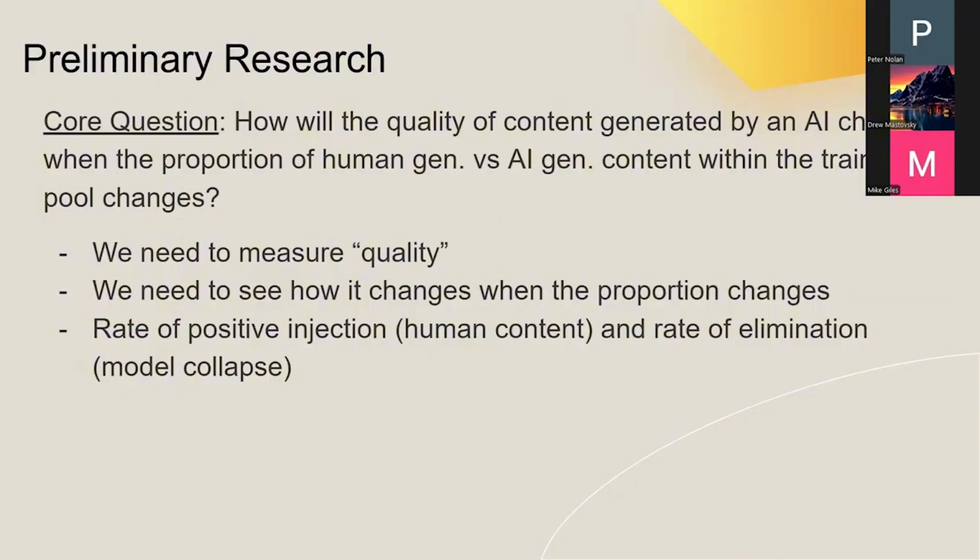To answer that, we first needed a way to measure quality. For us, that means quantifying things like coherence, diversity, and similarity to human writing. Then we study how that quality changes as we vary the proportion, from mostly human data to mostly AI data. Finally, our model treats human data as a positive injection that refreshes and stabilizes the system, while repeated AI-to-AI training acts as a negative force, pushing the system towards what we call model collapse.